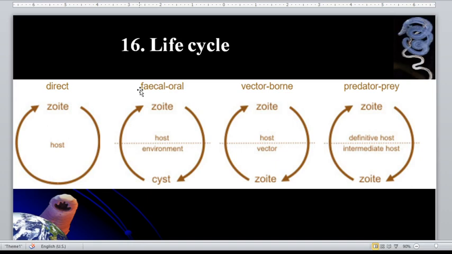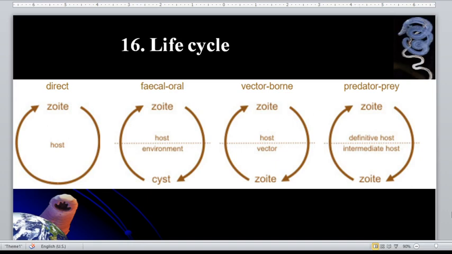For predator-prey transmission, that is the transmission of zoites encysted within the tissues of a prey animal being eaten by a predator, which subsequently sheds spores into the environment. An example of a protozoan parasite that has this life cycle is Toxoplasma gondii. If those spores are ingested by cats, then they can be infected. And these cats can also infect human beings, most especially pregnant women.